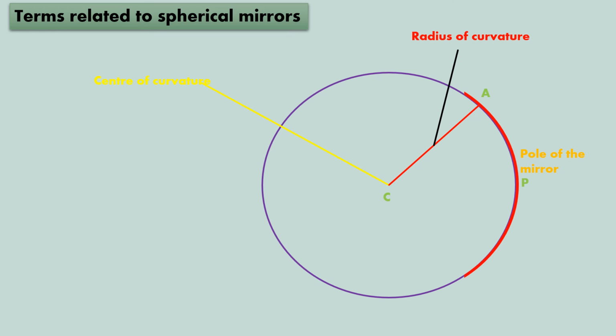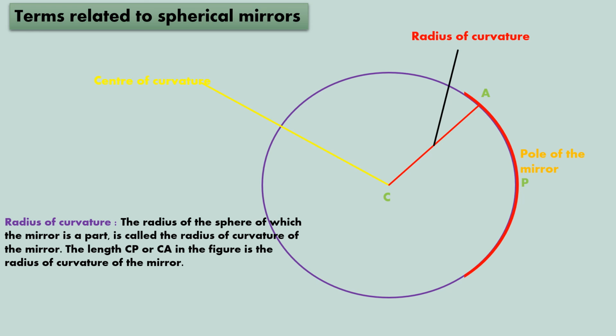The line which is joining the center of the curvature and the surface of the mirror, that line is called the radius of curvature. The radius of the sphere of which the mirror is a part is called the radius of curvature of the mirror. The length CA in the figure is the radius of curvature of the mirror.